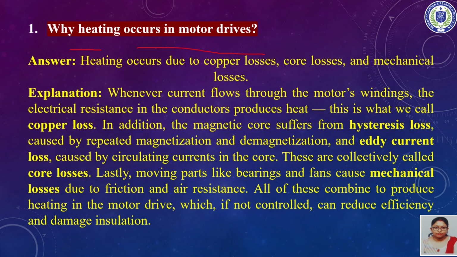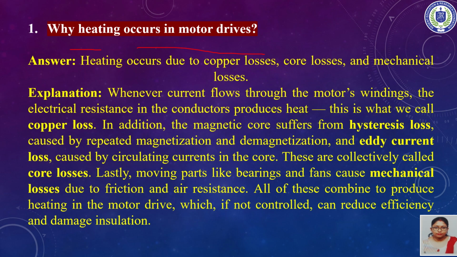In addition to this copper loss, the magnetic core also suffers from hysteresis loss. How does this hysteresis loss occur? It is caused by repeated magnetization and demagnetization. Along with that, eddy current loss also occurs in the core due to circulating currents.